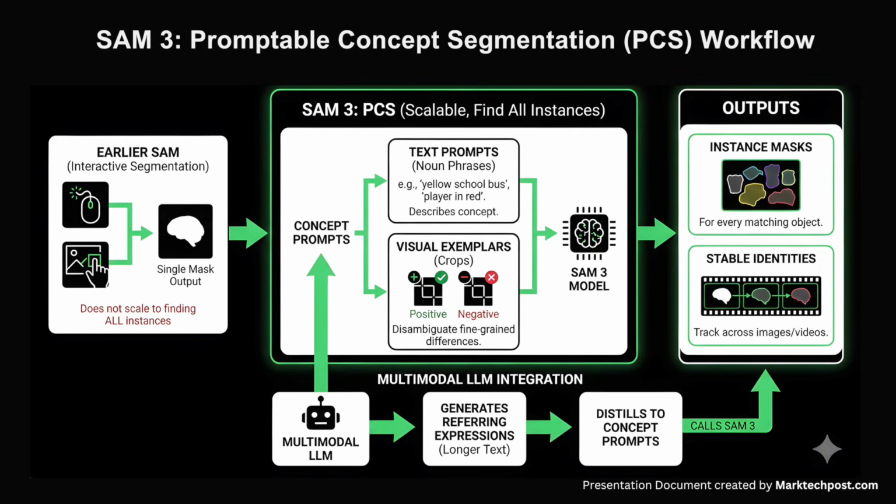Concept prompts combine short noun phrases with visual exemplars. The model supports detailed phrases such as yellow school bus or player in red, and can also use exemplar crops as positive or negative examples. Text prompts describe the concept, while exemplar crops help disambiguate fine-grained visual differences. SAM3 can also be used as a vision tool inside multimodal large language models that generate longer referring expressions and then call SAM3 with distilled concept prompts.